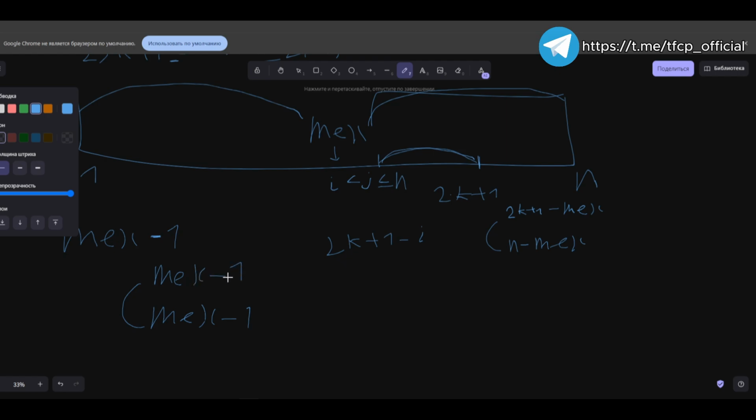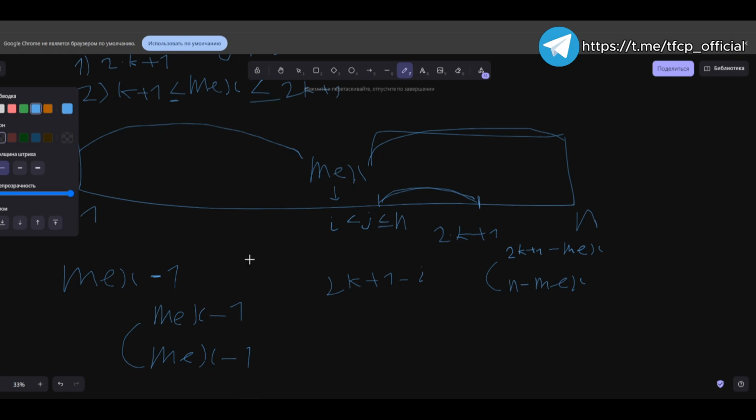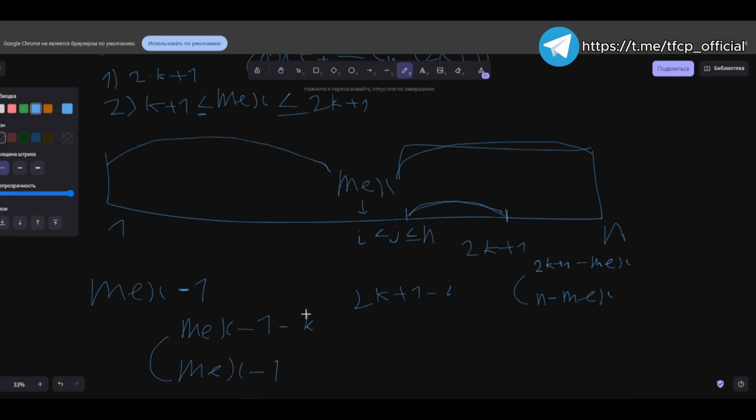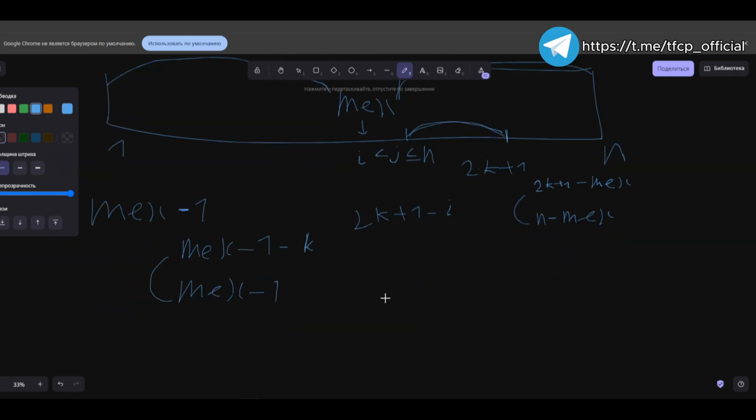mex minus 1 by subtracting. Consider a sequence starting with mex, then subtracting 1, and continuing this pattern until you reach minus k. Could this be the scenario perhaps? So here we are iterating over what we have collected from the end, which will not affect the mex at all. To clarify, this iteration process is designed to ensure that it does not interfere with or alter the mex in any manner. And here we are iterating. Well, yes, minus k, because these are exactly the elements that we have also collected and which are also neutralized. This neutralization is crucial as it ensures that these elements do not contribute to any changes in the mex. Since the remaining k elements will be the previous mexes, it is important to understand that these elements are distinct from the ones we are currently iterating over.